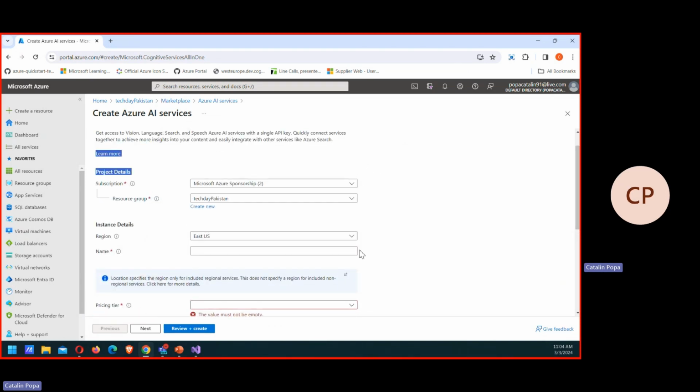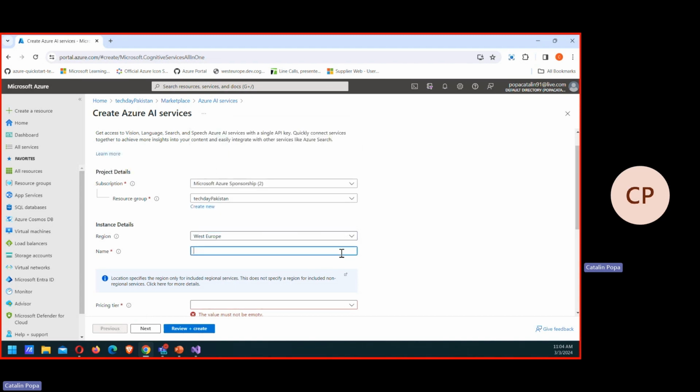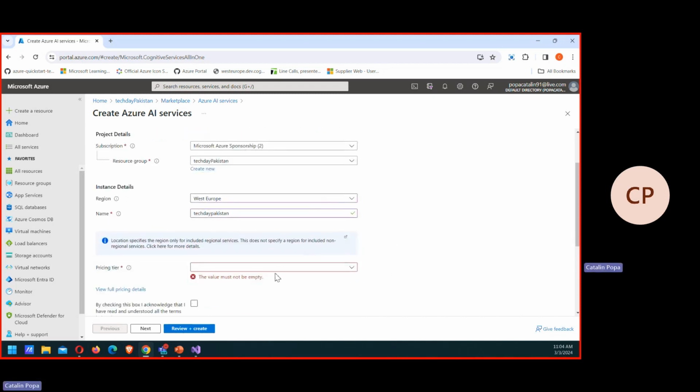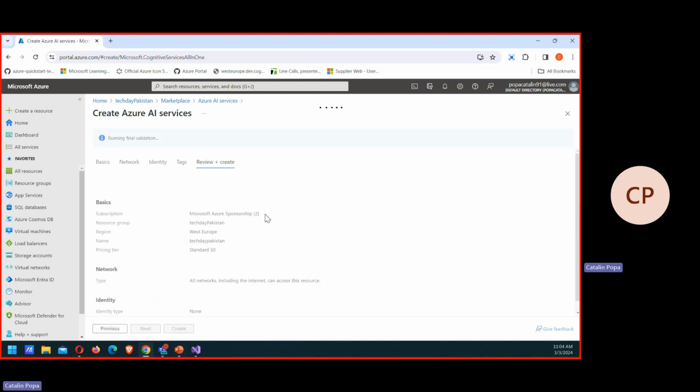Whoever worked with Azure probably knows that it's a next, next situation in which you can build a resource. Let's add a name for it. Let's see if, okay, cool. Add the pricing tier as well. It's only one. And then let's go directly to review and create.